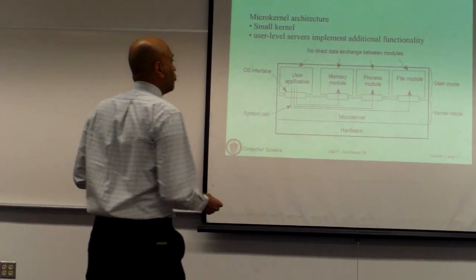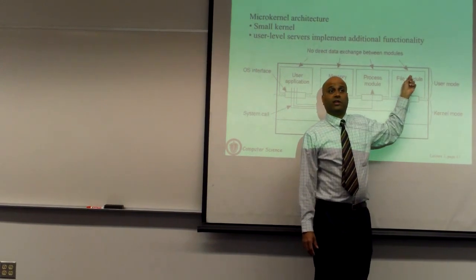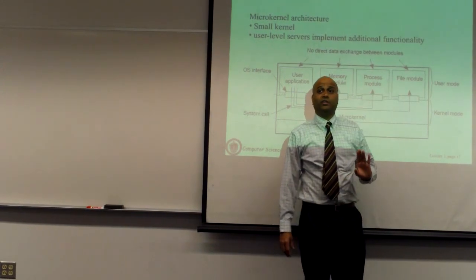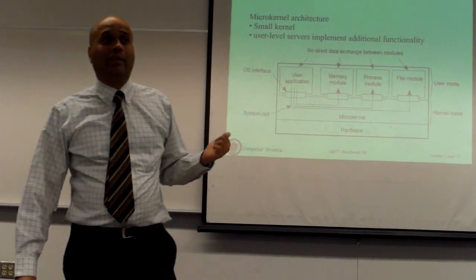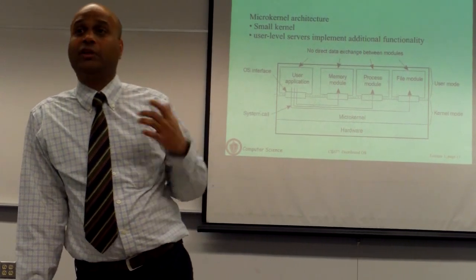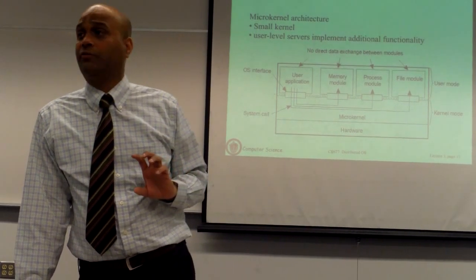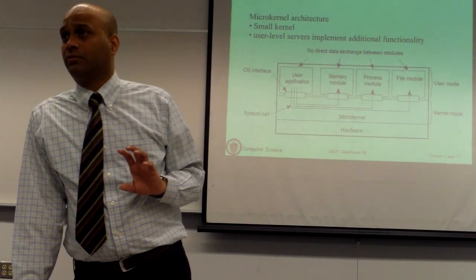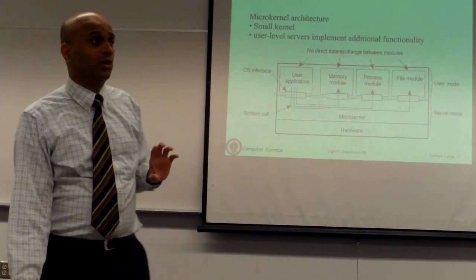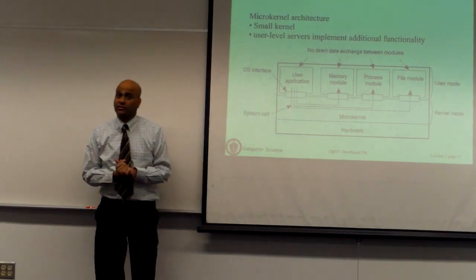Okay? So now if you want to make a change to the file system, you only need to learn this process, okay, and its code. You don't really need to worry about anything else. Another way to modularize your system. This is an extreme way to modularize your system. Each component is made its own user process. Okay? It's referred to as a microkernel architecture. Okay? So let's talk a little bit about advantages and disadvantages of this architecture.